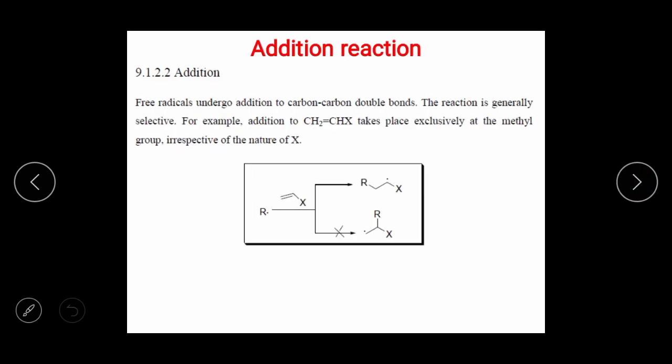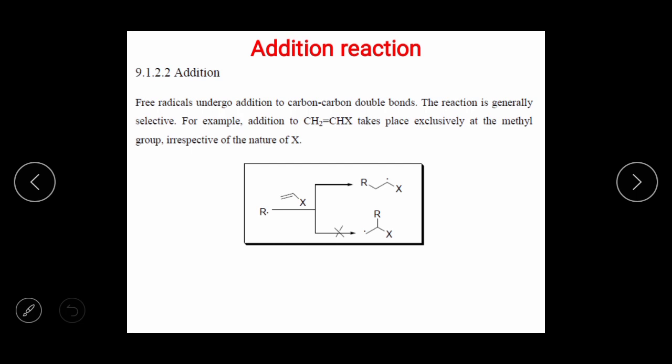Then second, the addition reaction. Addition means what? Some atom or some free radical is added to the other one. Free radicals undergo addition to carbon-carbon double bonds. The reaction is generally selective. For example, addition to CH2=CHX takes place exclusively at the methylene group, irrespective of the nature of X.